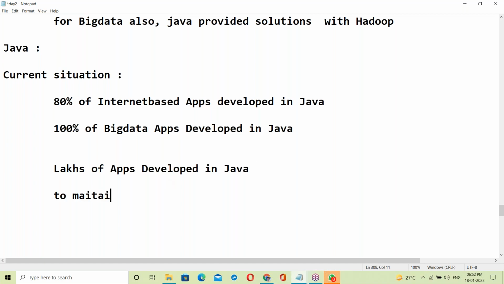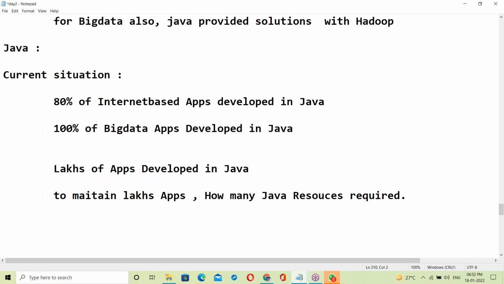To maintain lakhs of apps, how many Java resources are required? Not for development, but for maintenance.